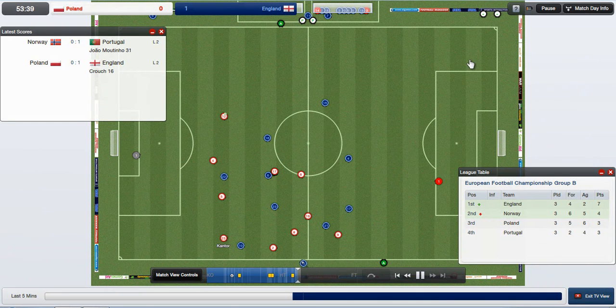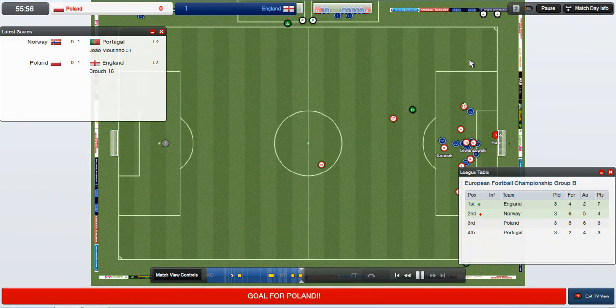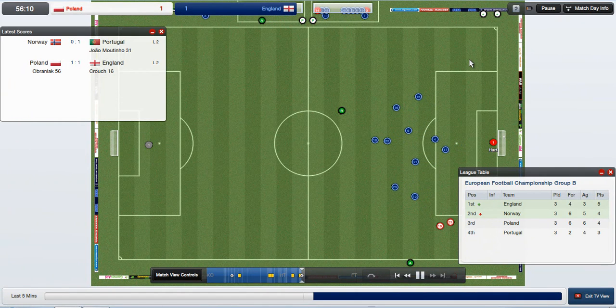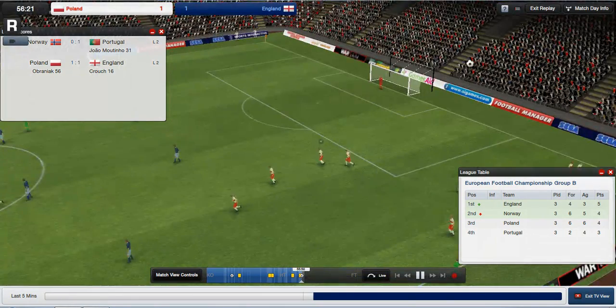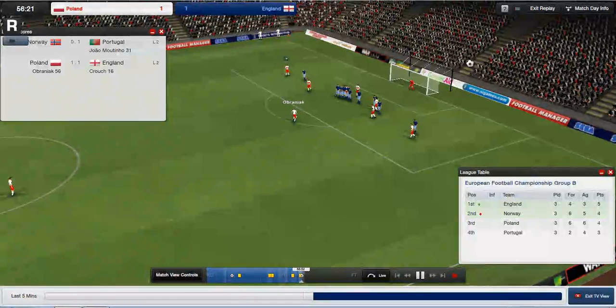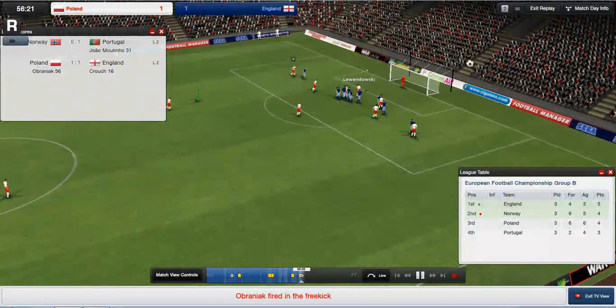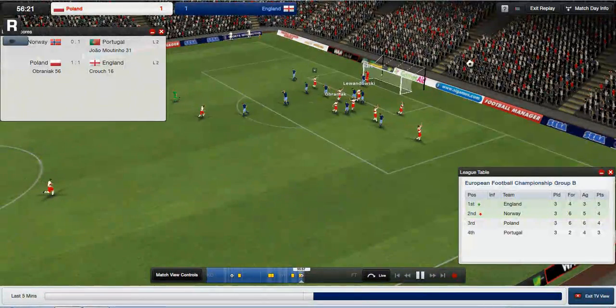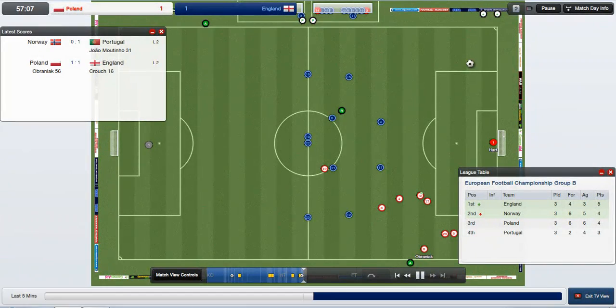It does give Poland a chance. Back into the game with Obraniak, and it is Poland who score now. They've got a way back into this. And as it currently stands then, that has thrown the group way back. All to play for again. Obraniak with a free kick. We've got just over half an hour to go. And, well, it's not enough for Poland.